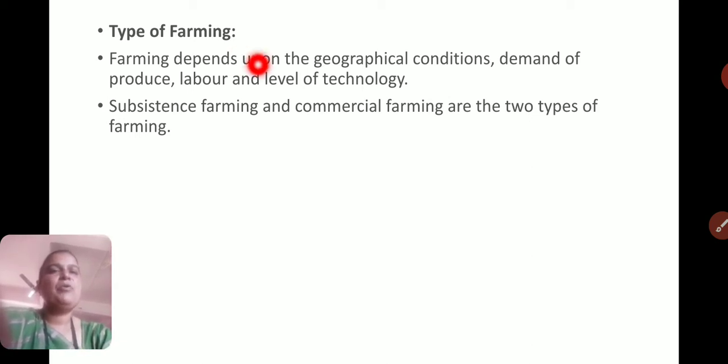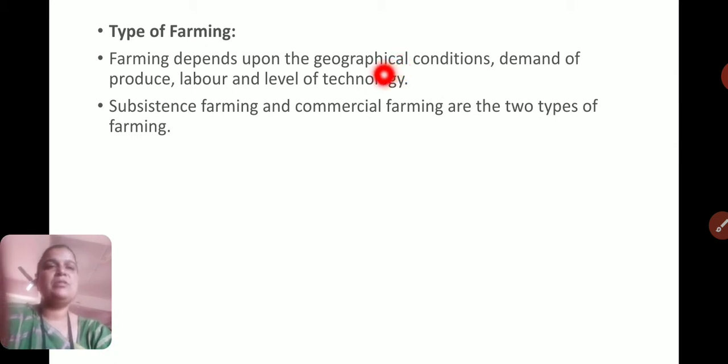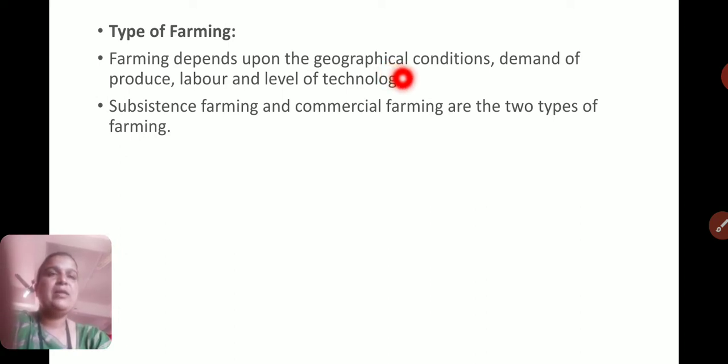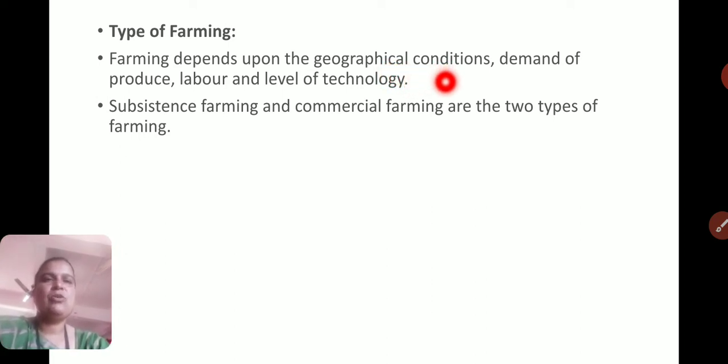Farming depends upon geographical condition, demand of produce, labor and level of technology. Geographical condition, such as coastal area, plateau area, or plain area, also affects farming.